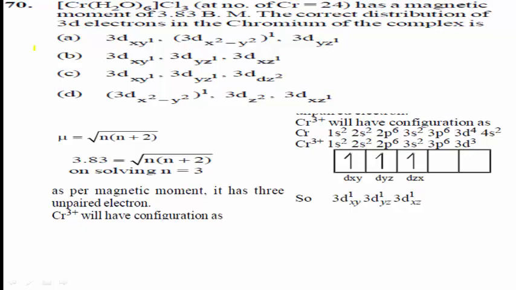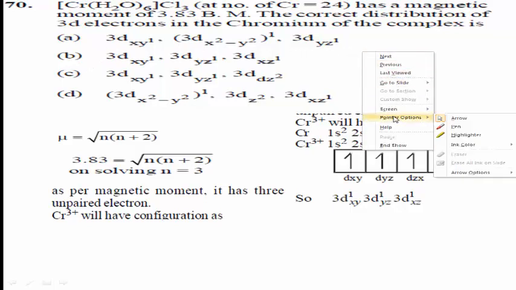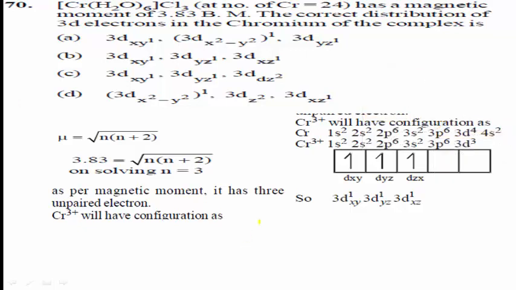Therefore 3dxy 1, 3dyz 1, 3dxz 1 is the right answer. Therefore the right answer for this question is option B. Option B is the right answer.